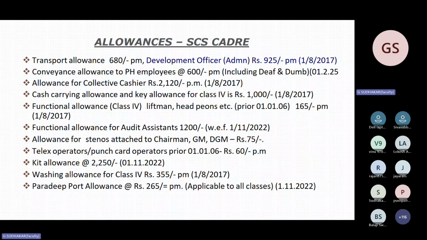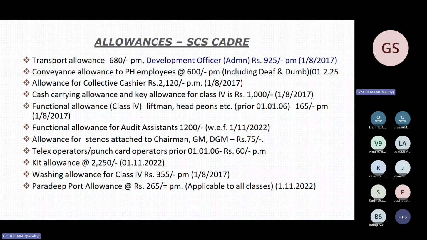Functional allowance for liftman, head peon. This question they never asked in the previous examination, but just to go through it. Nowadays, there is no liftman even in all the companies. Head peon, there is no head peon. And stenos attached to chairman, maybe in some companies, stenos are there still for chairman and DGM and GM. For them, the amount is 75.